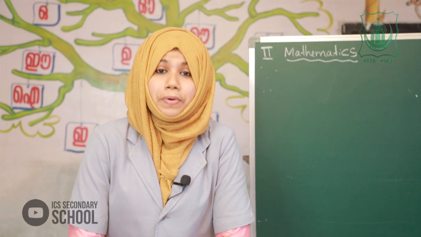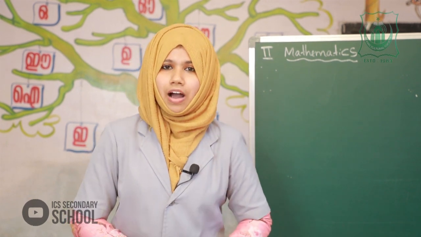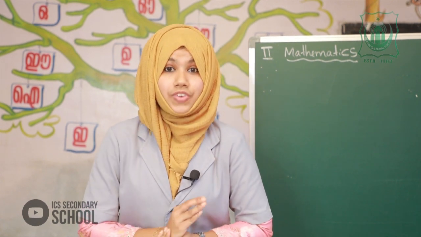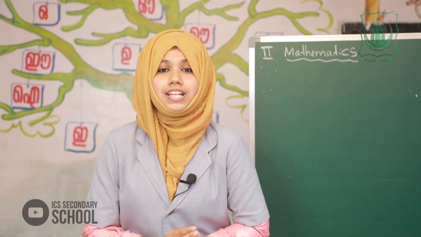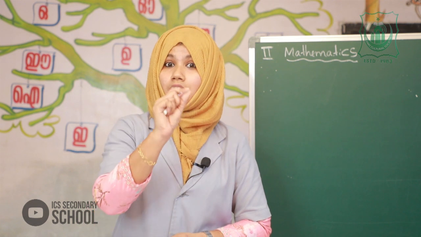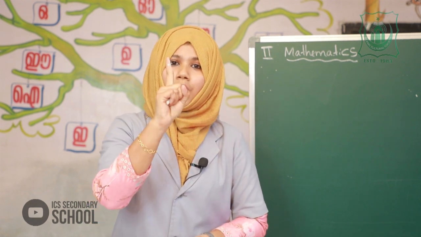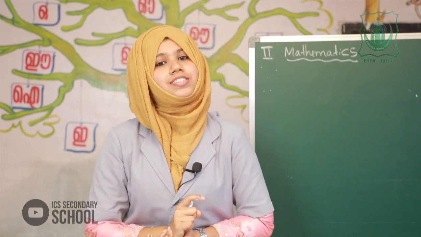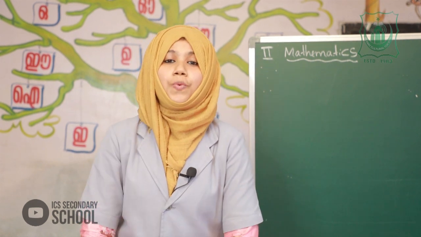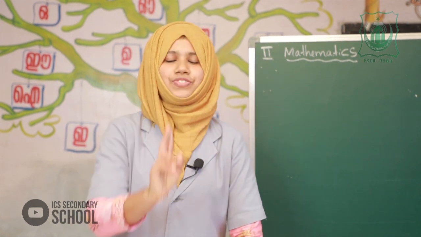Okay, so the previous class we all learned about ones and tens. Now we can revise it. Are you ready? One ones are one. Two ones are two. Three ones are three.